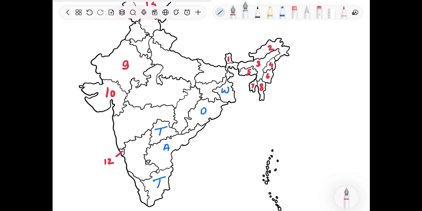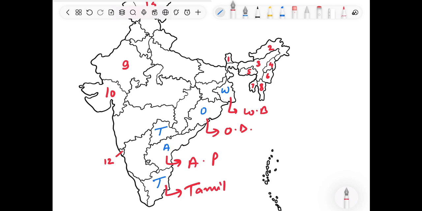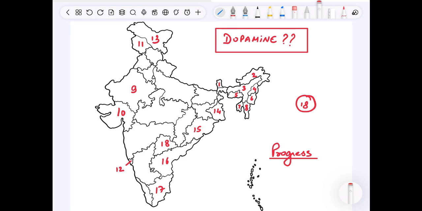WOAT. W stands for West Bengal. O stands for Odisha. A stands for Andhra Pradesh. T stands for Tamil Nadu. Fine. And here, Andhra Pradesh was bifurcated into 2 in 2014, which formed Telangana also. This state is Telangana. Fine.